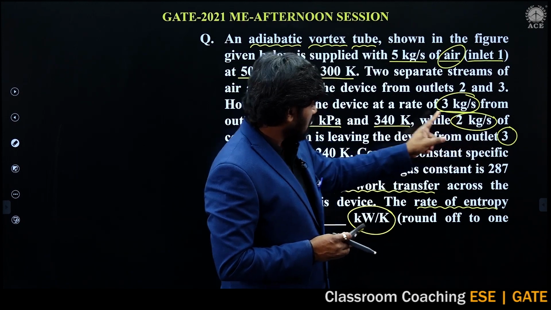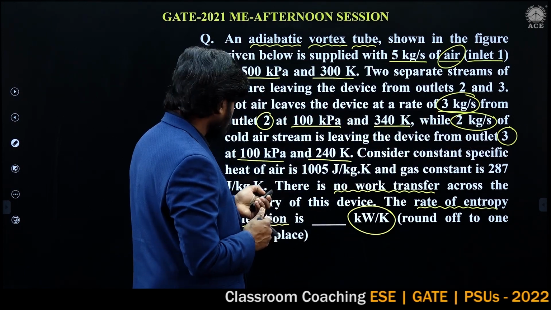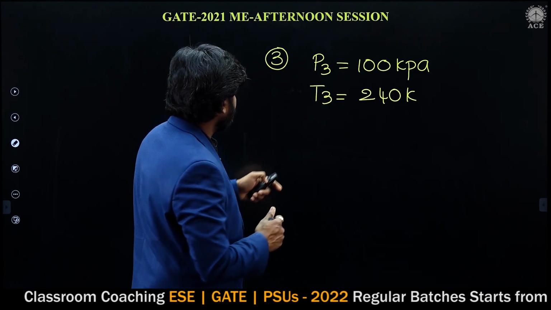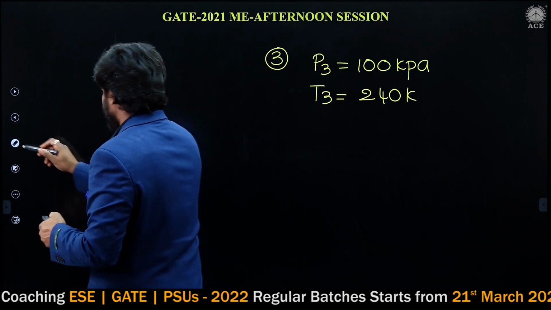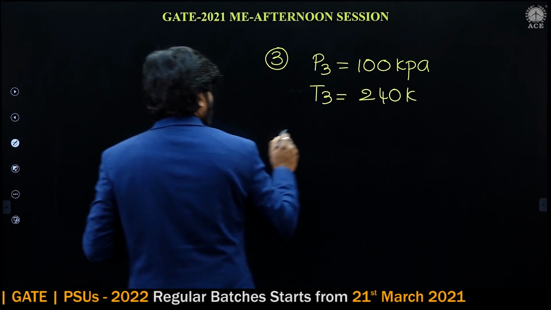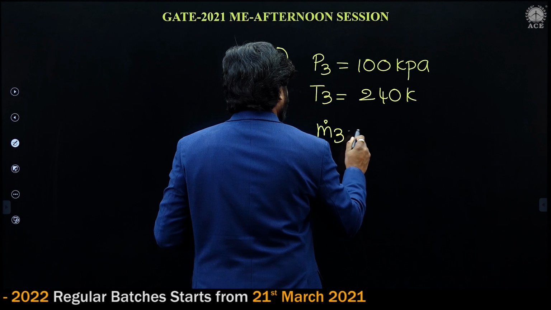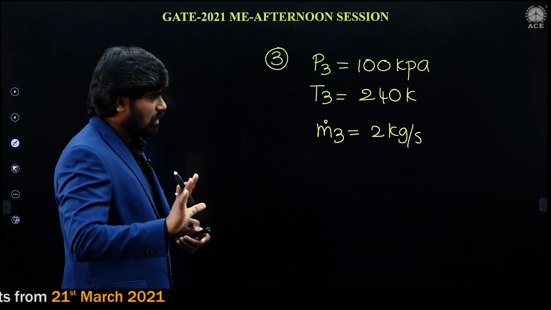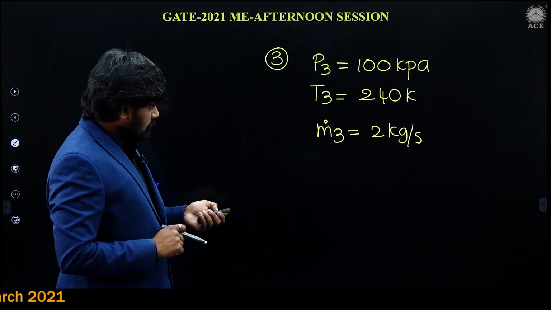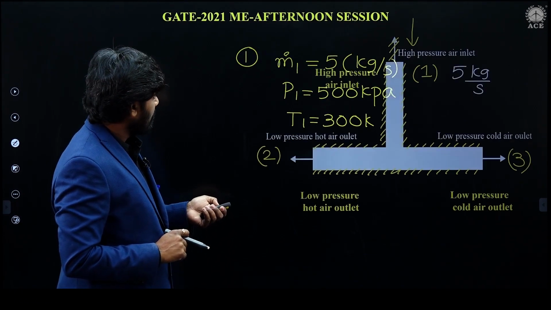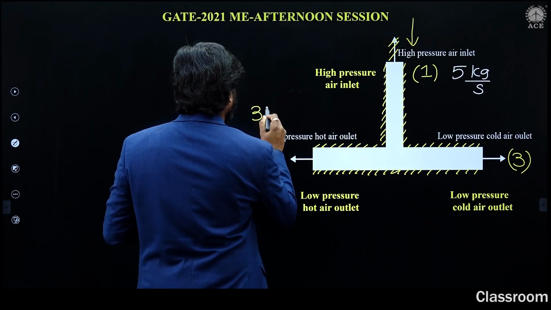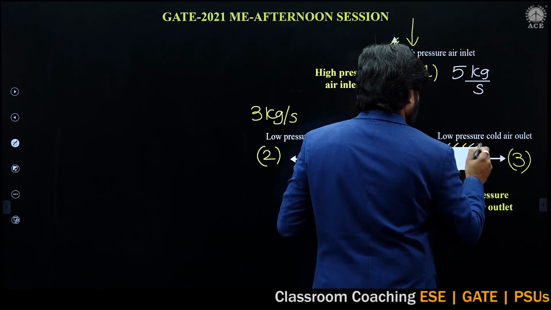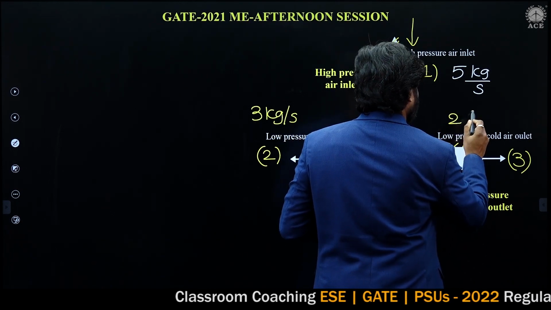I am just writing the given data: this is 3 kg per second, this is 2 kg per second.